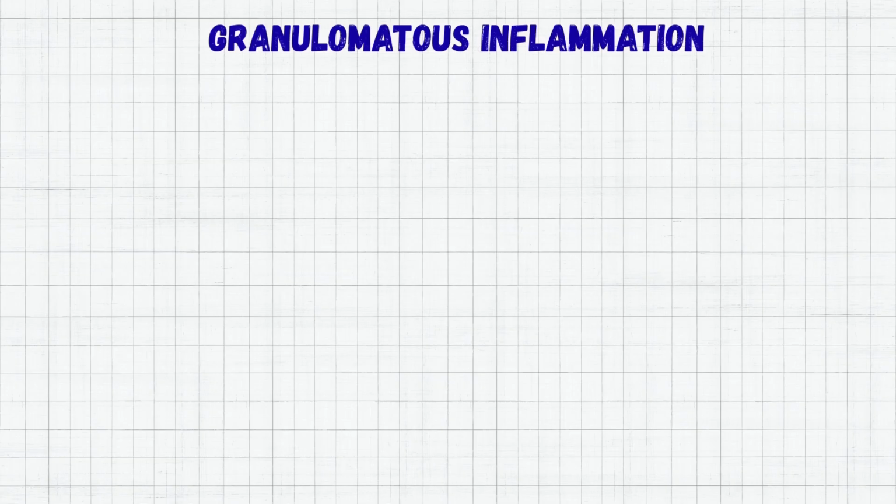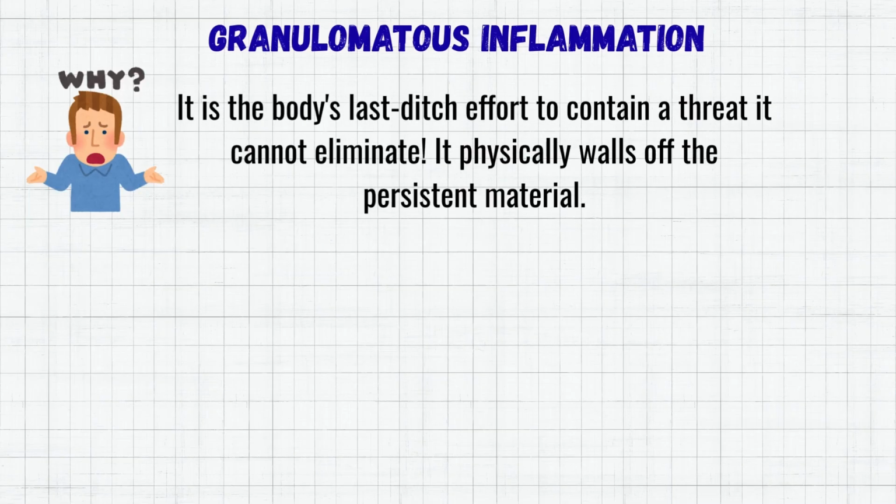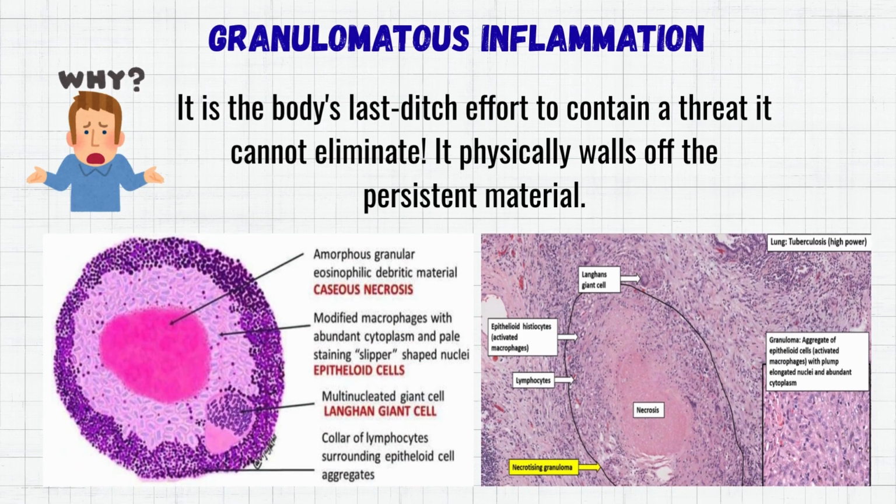Let's understand chronic inflammation with the help of the example granulomatous inflammation. Why a granuloma? It is the body's last-ditch effort to contain a threat it cannot eliminate. It physically walls off the persistent material. Let's see the components of granuloma and why they form.